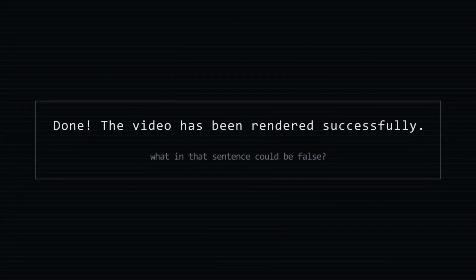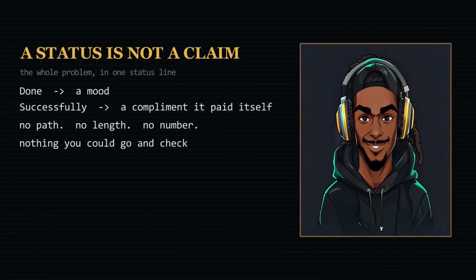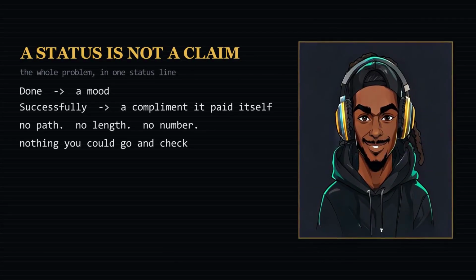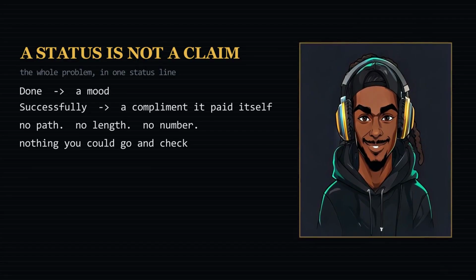Here is a line an AI wrote to us. Done. The video has been rendered successfully. Read it twice. Now tell me what in that sentence could be false. Nothing really. Done is a mood. Successfully is a compliment the machine paid itself. There is no path, no length, no number you could go and check.